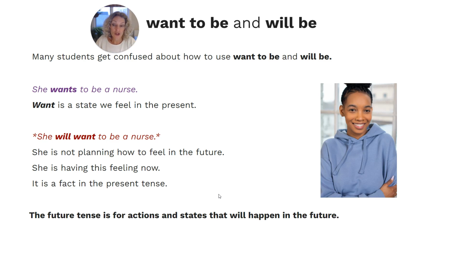And then the future tense is for actions and states that will happen in the future. So an example might be, if she works hard, she will be a nurse one day. So that's a state that is likely to happen in the future. But if we're talking about want, that's a state that is true in the present, and so we need to use the present tense for that verb.